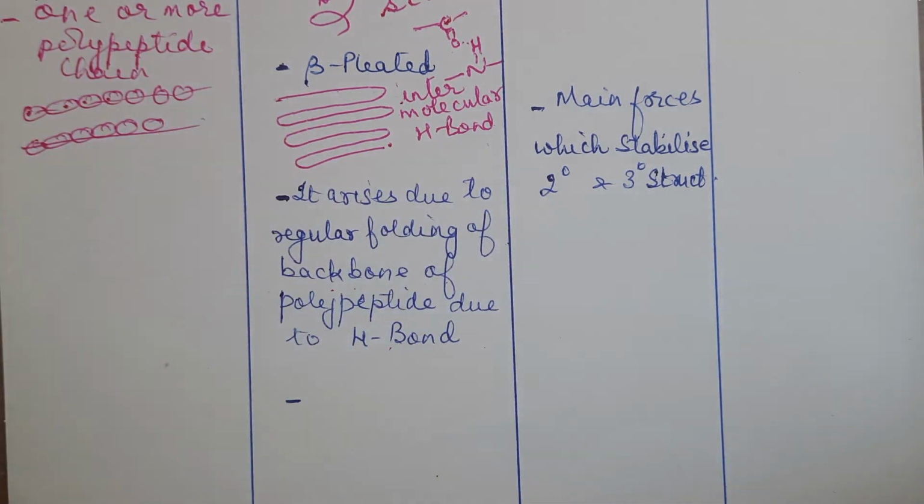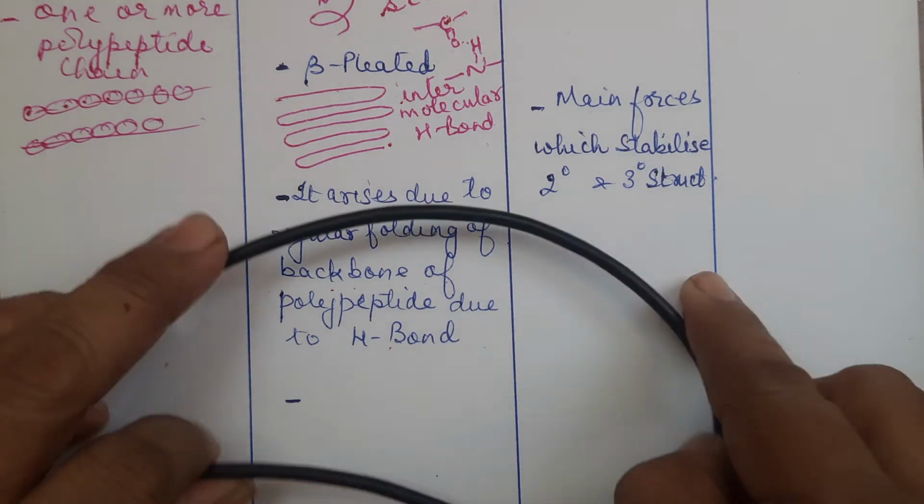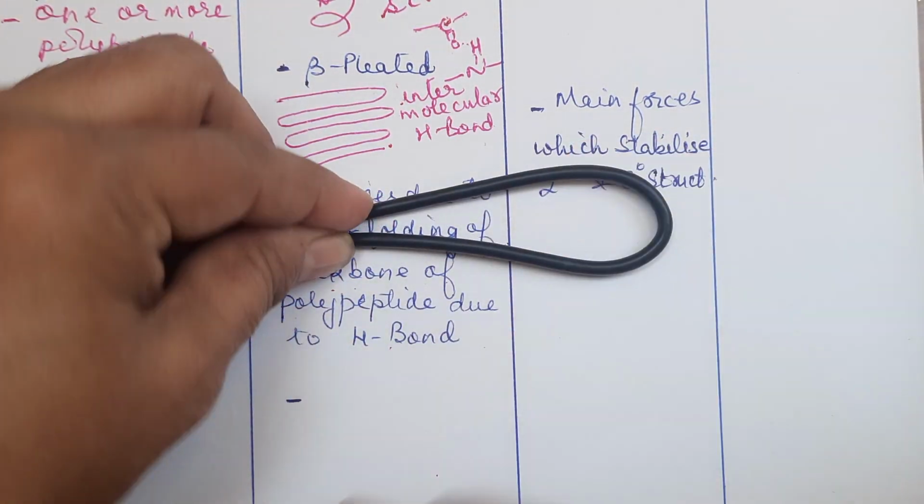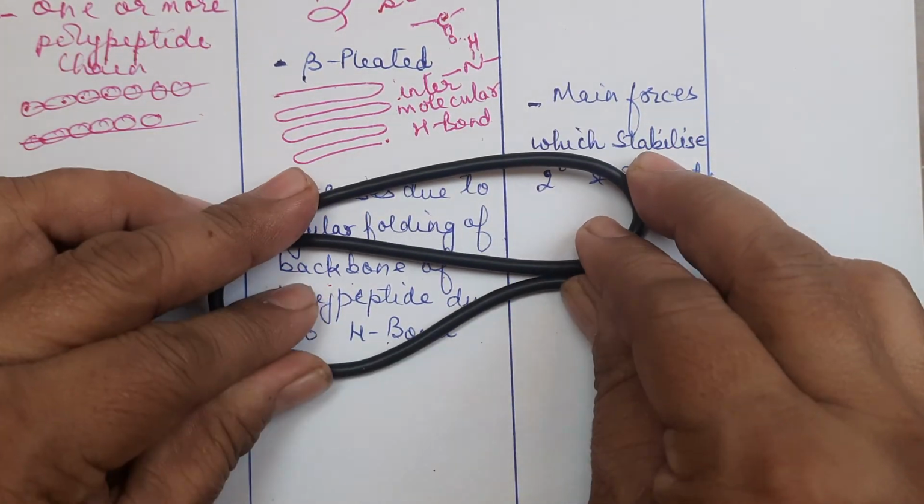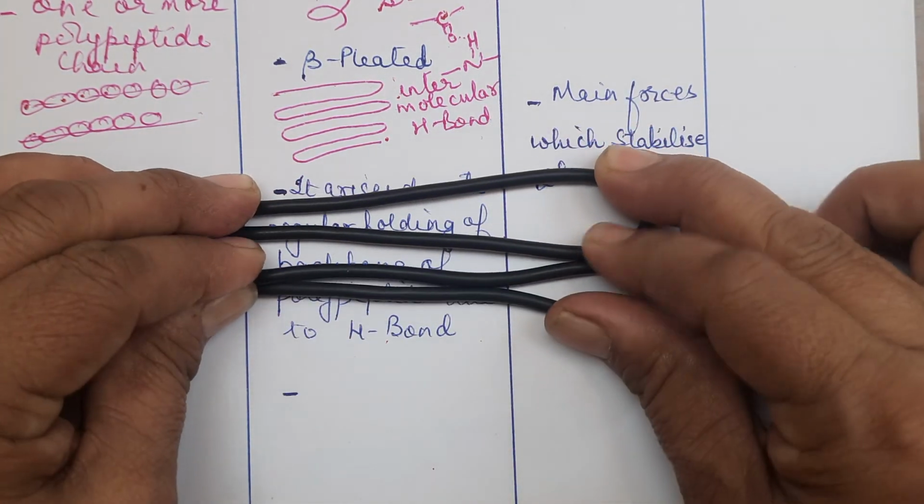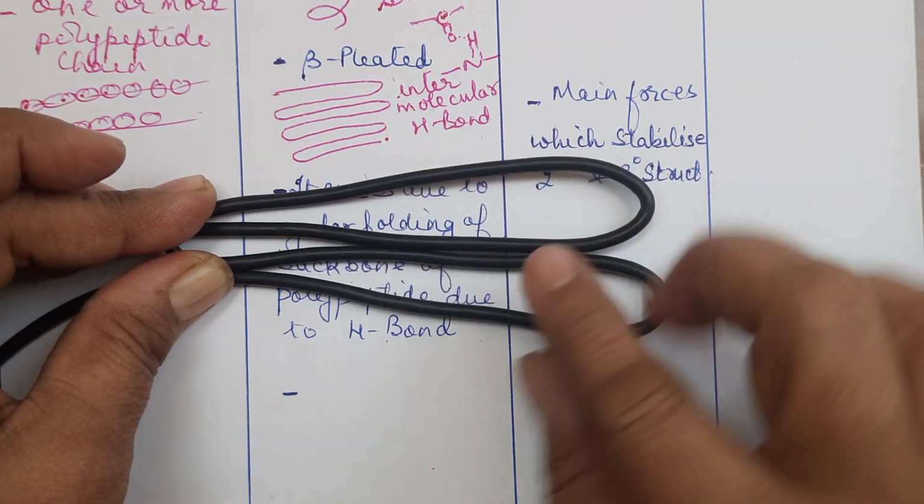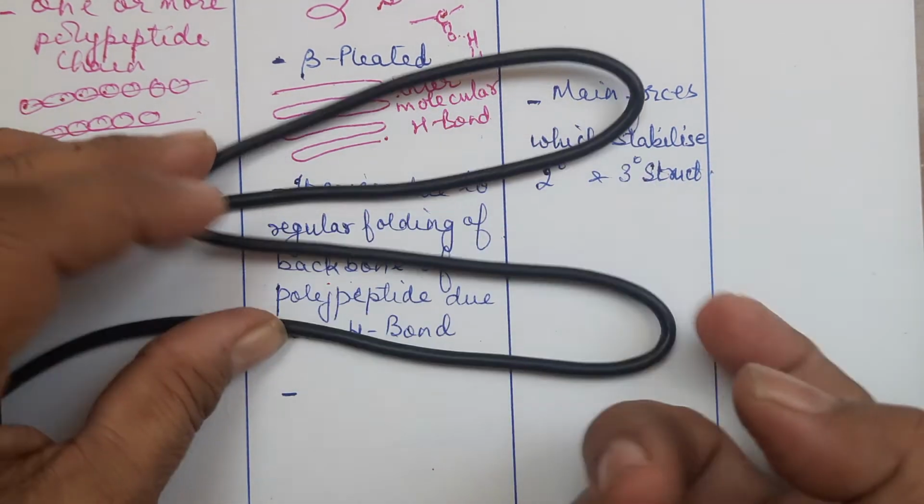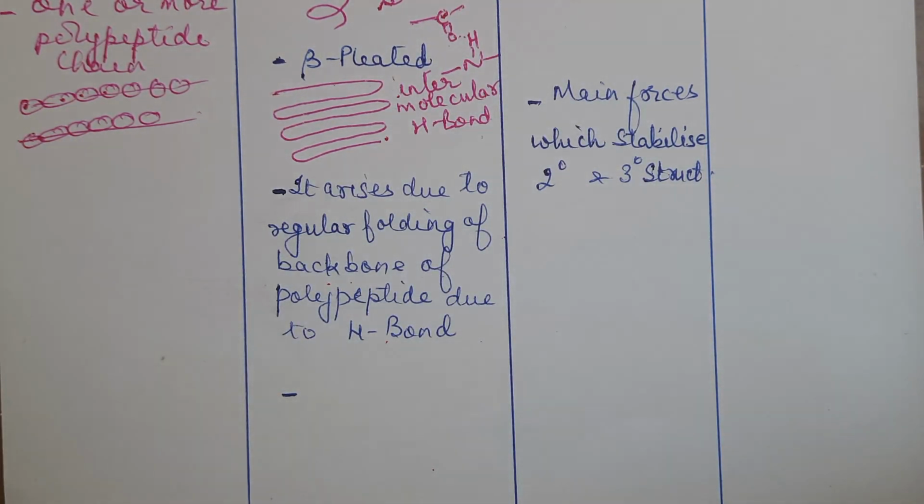Or if you're trying to compare beta pleated, you can take any simple wire and explain. Suppose you have one like this, and another one like this. I mean, it forms a sort of a pleat. The pleats may be somewhat closer to each other. So something is holding them together. What is holding them together is the H bond, right? So these are the two different things which are there in the secondary structure. I hope these two are clear to you.